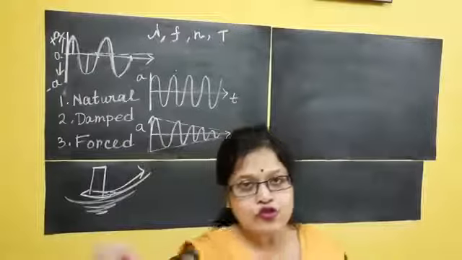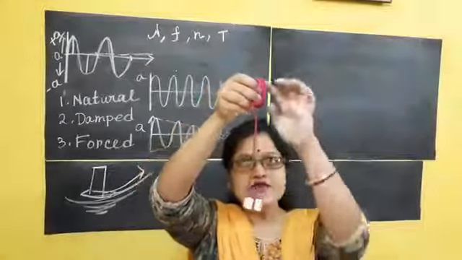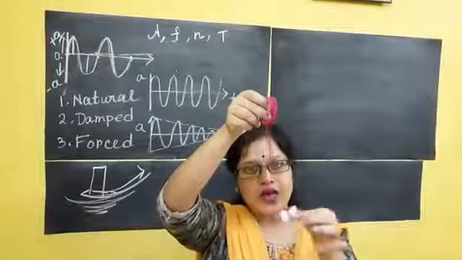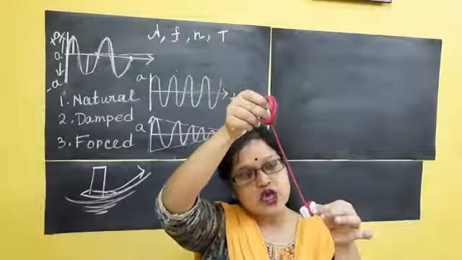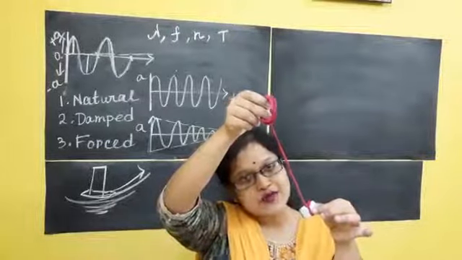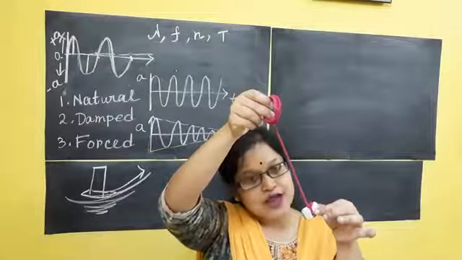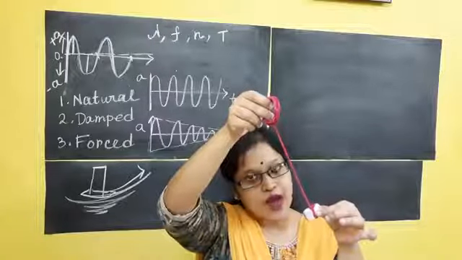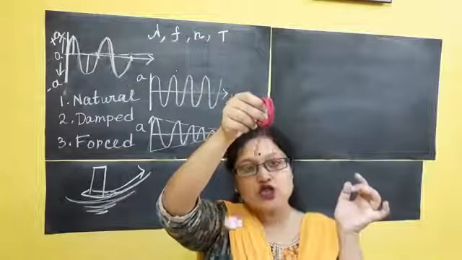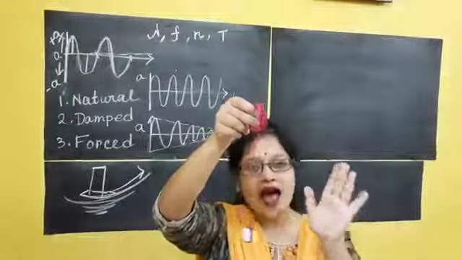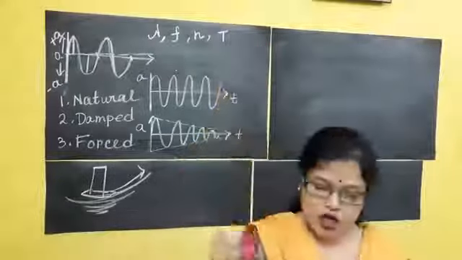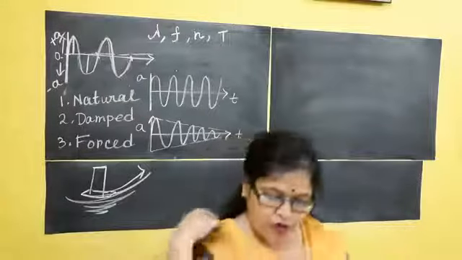Obviously the restoring force is acting, because if this is my string, this is the mean position, when I am taking this object like this, obviously its potential energy will increase. So the restoring force acts on it. Now when I leave it, the object wants to come back to its initial position. So the restoring force is acting, as well as who is acting? The outside force. So it gets stopped. So these two forces are acting.